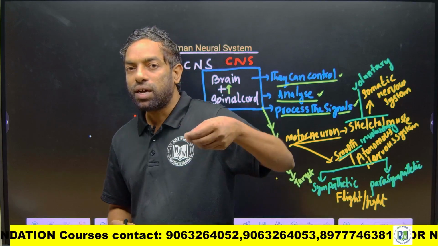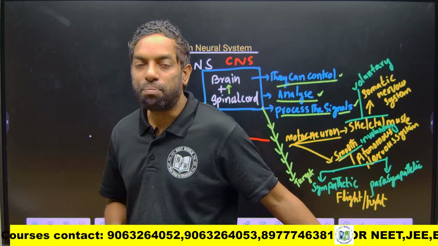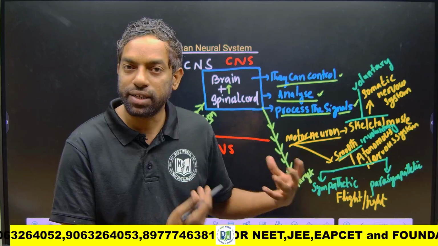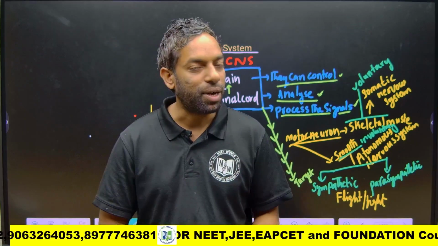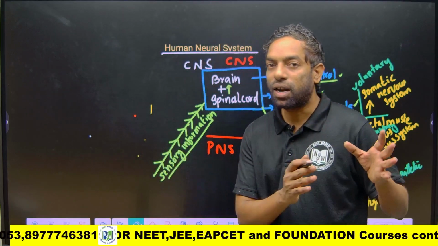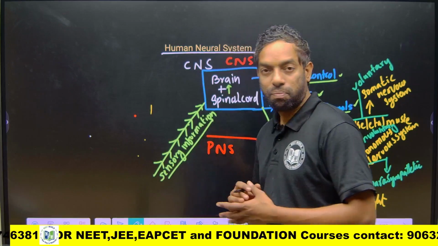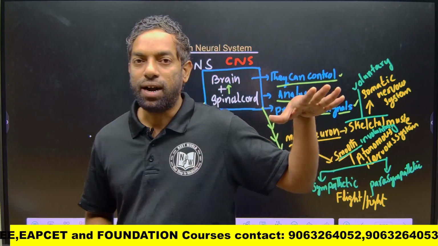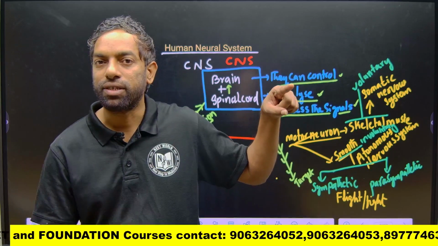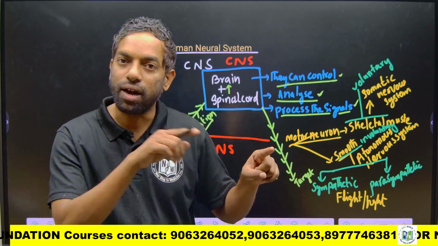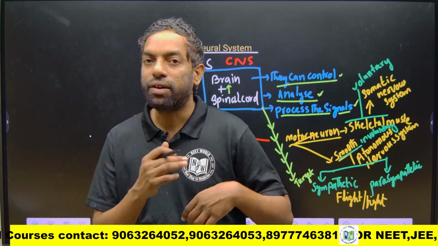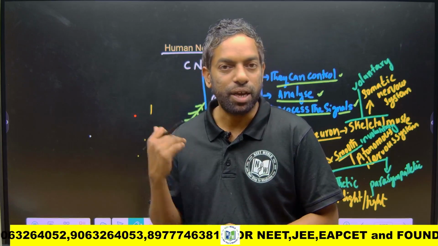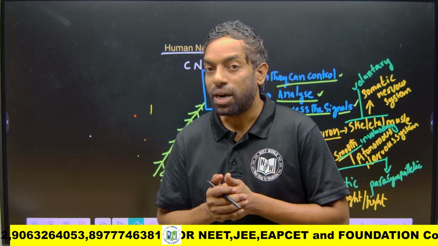Okay. Heart rate and breath rate come under sympathetic, and the digestive system works on its own, which comes under parasympathetic. This is all about the human nervous system, which plays a role in every system, either peripheral nervous system or central nervous system. The peripheral nervous system is directly attached to the central nervous system, which can process, analyze and control the peripheral nervous system. This is about the central nervous system and peripheral nervous system.